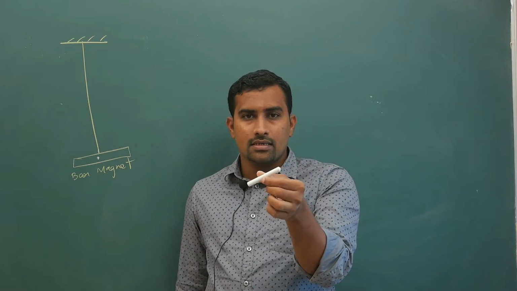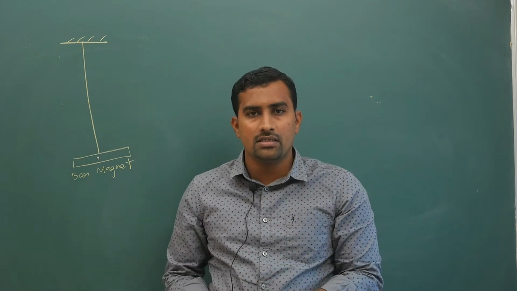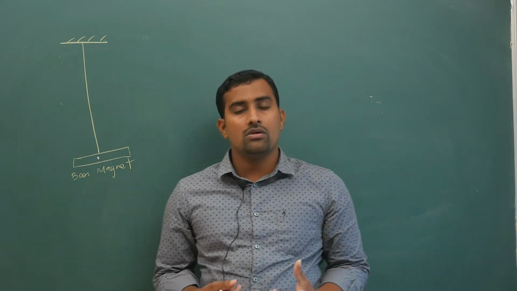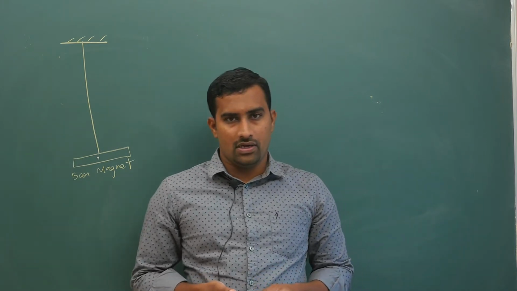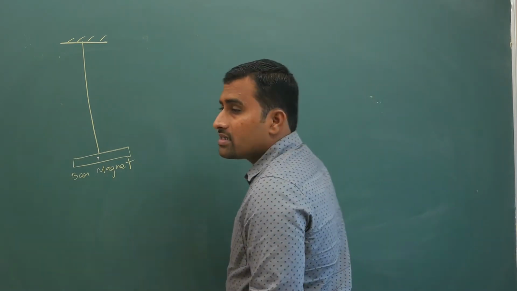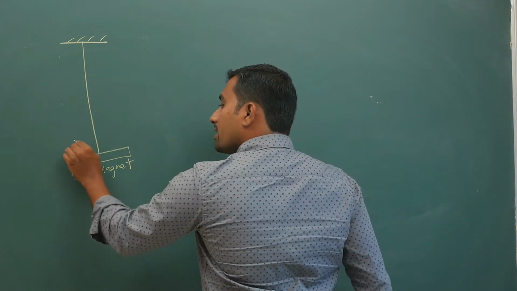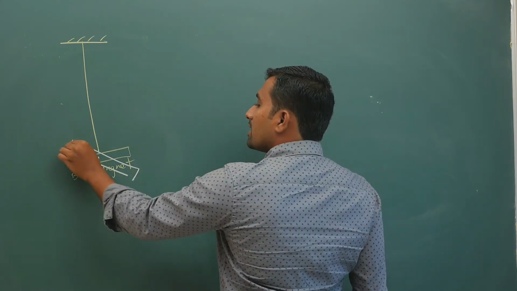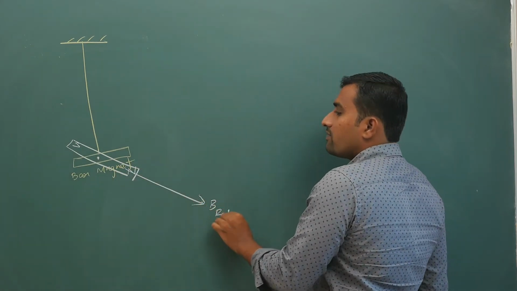Why will it tilt like this, or why is it going downwards? Your bar magnet will orient itself in the direction of the resultant magnetic field. Your bar magnet will orient itself in the direction of the resultant magnetic field. So it will not be horizontal, it will tilt like this. Why is it tilting like this? Because your resultant magnetic field will be this way.